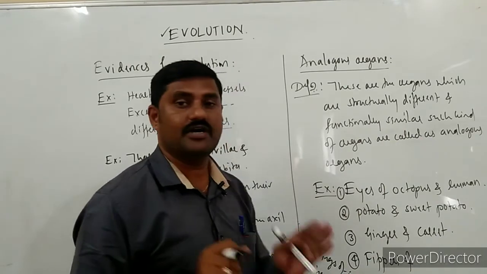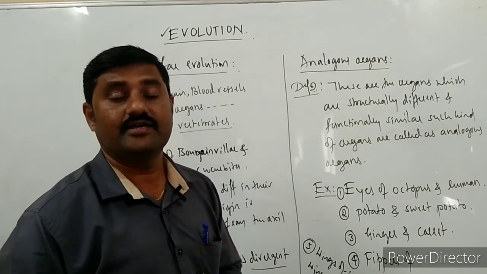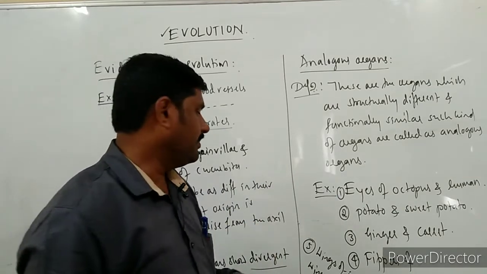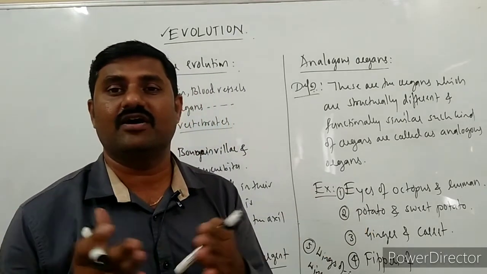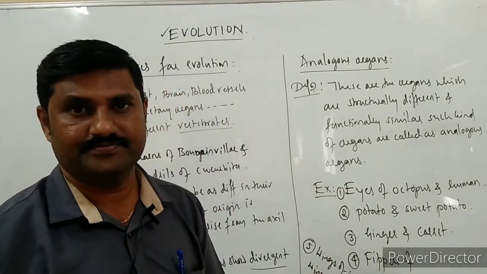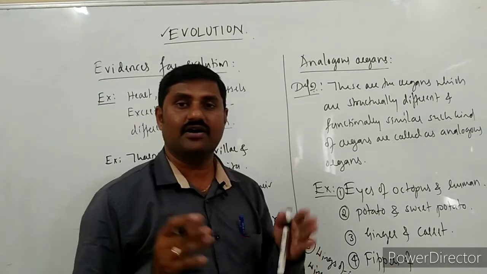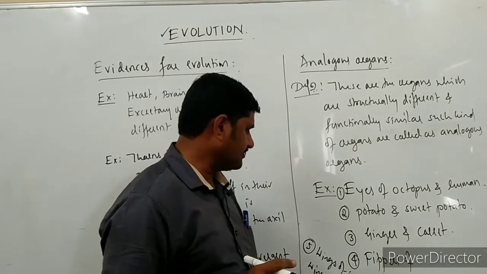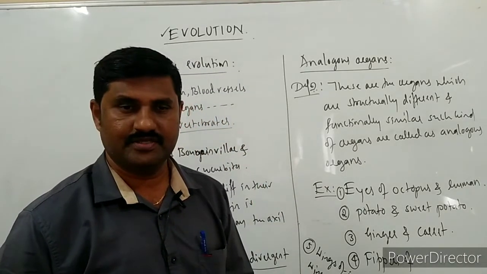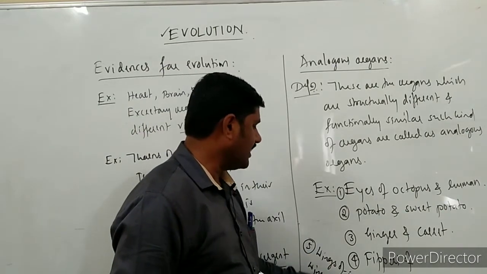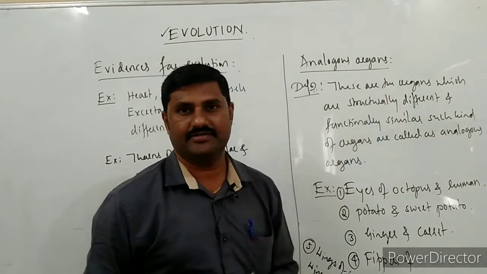How do you say they are structurally different? Both are looking to be as wings only. You may ask the question. But wings of the insects are nothing but the extension of the skin or integument, and wings of the birds are nothing but modified forelimbs. So this is how we can give many examples for analogous organs also.